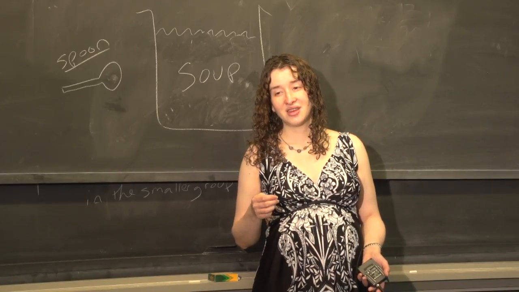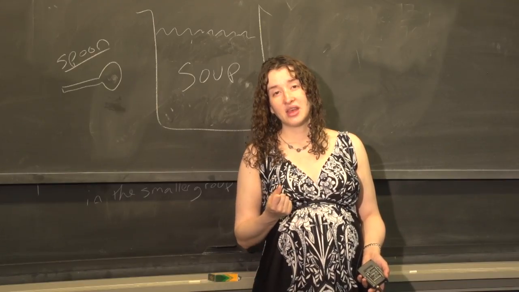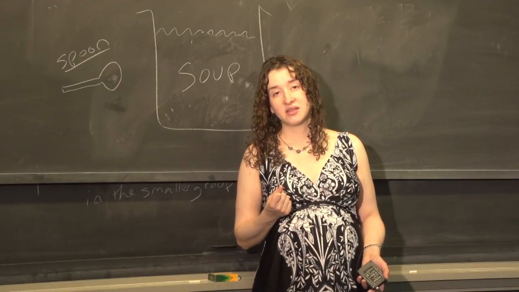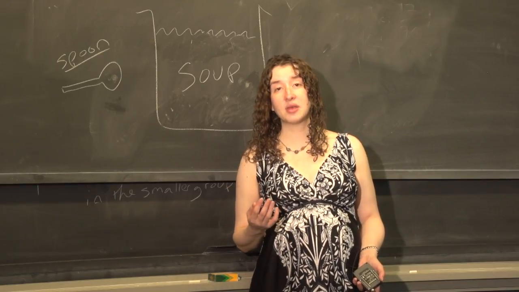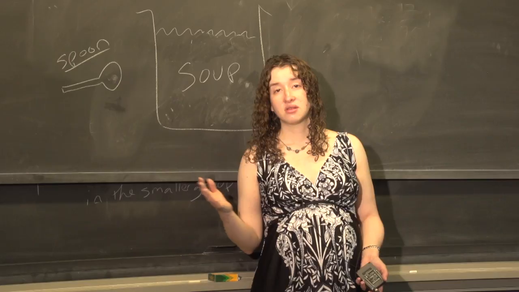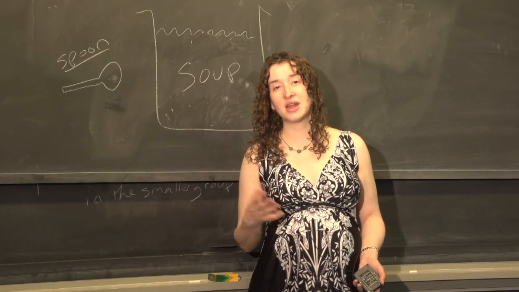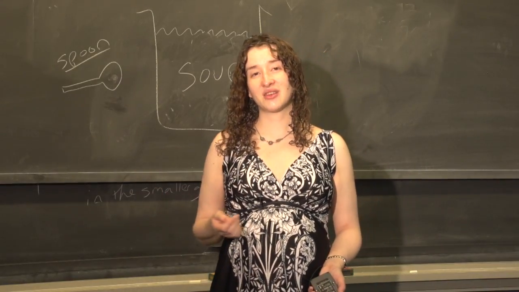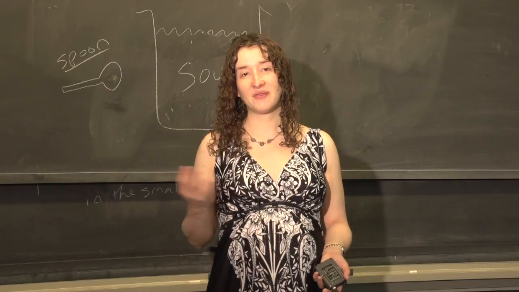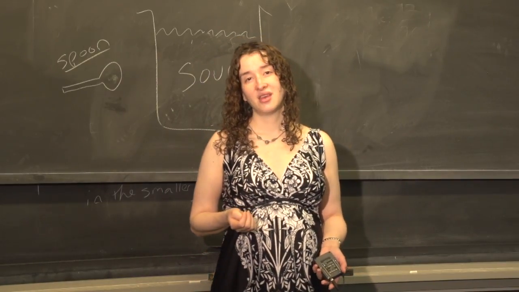So the accuracy of my guess based on the sample depends on how big of a sample I take. If I collect data from only 3 people as opposed to 5,000 people, that'll make a difference. I'll get a better guess at the proportion of people in the state who are going to vote for a particular candidate if I sample 5,000 people instead of 3. So the sample size, the spoon size matters.